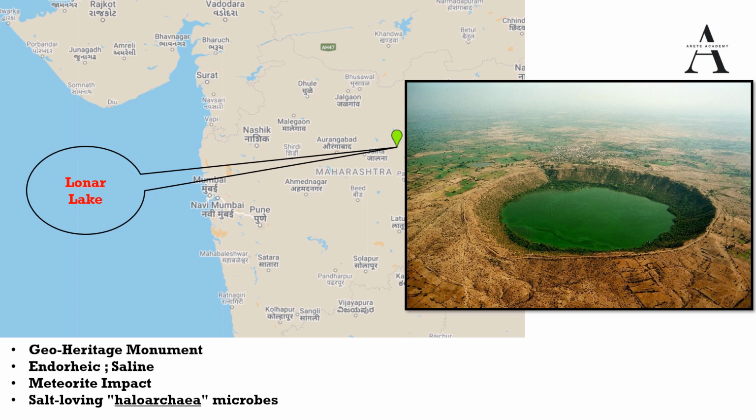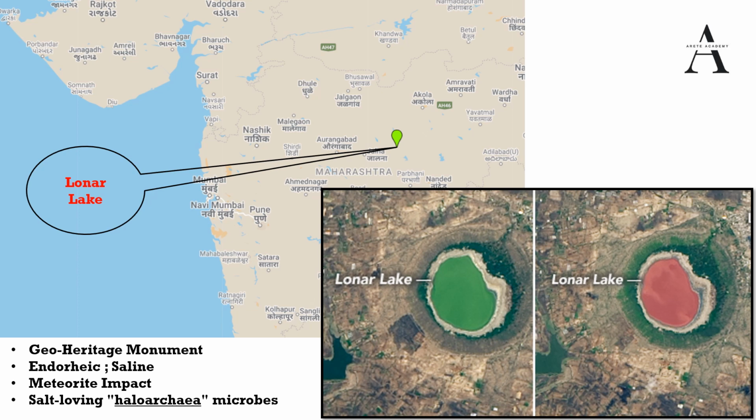It is high in salinity and alkalinity, as the lack of an outflow leads to concentration of minerals as the lake water evaporates. Recently, the color of the lake has turned from green to pink, and it is because of the large presence of salt-loving Haloarchaea microbes. These Haloarchaea microbes produce a pink pigment and are found in water saturated with salt. So that's why it was in news. So this is about Lonar Lake from Maharashtra.